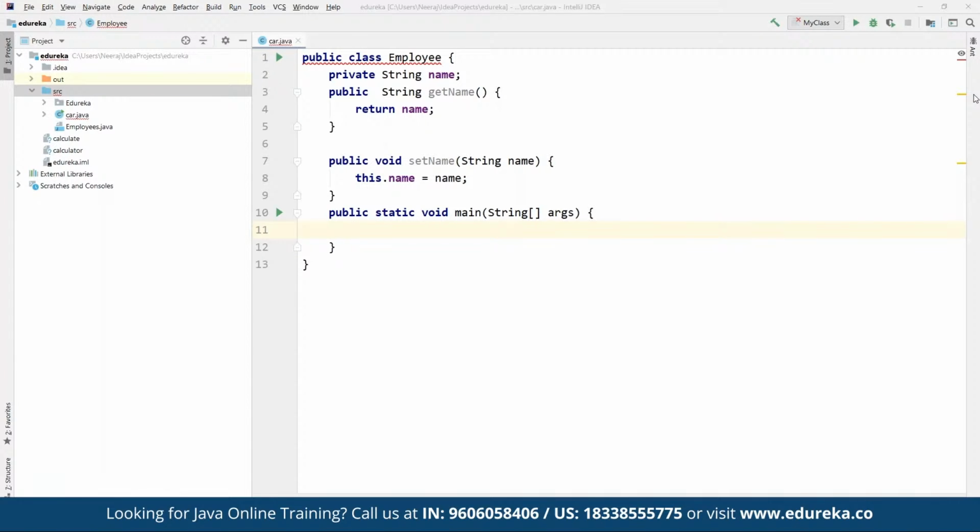Let's create a different class altogether. So here we defined the public class as Employee, which has a private variable defined as name. And now we have created a simple getter and setter method through which we can get and set the name of the employee. Using these methods, any class which wishes to access the name variable has to do it using these getter and setter methods.